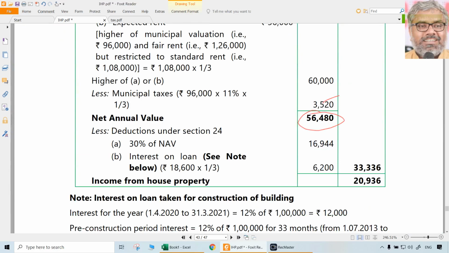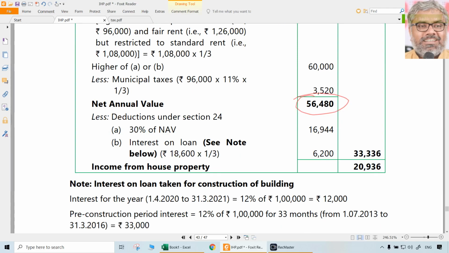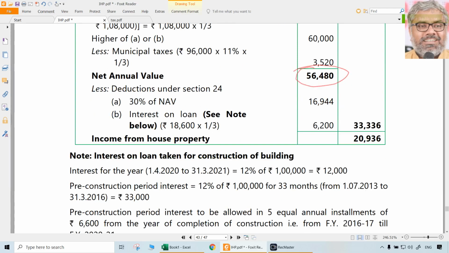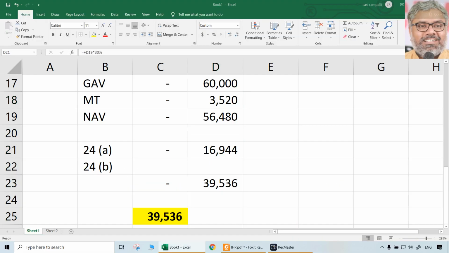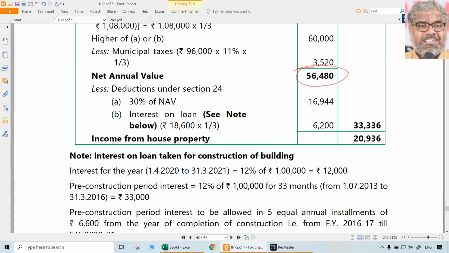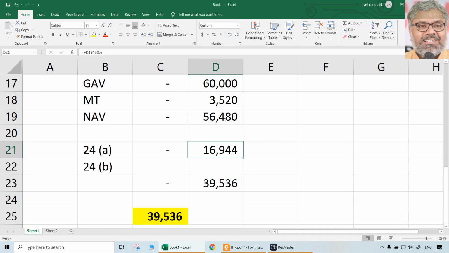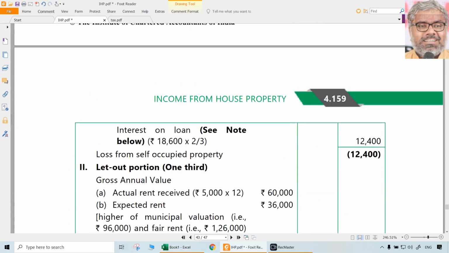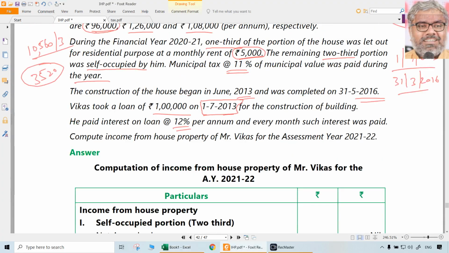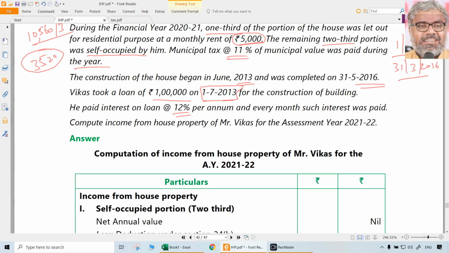So far it is just straightforward. Nothing special. Calculations are to be shown in the working notes, of course, or in the bracket also. For municipal taxes, you can show in the bracket. Then 30% is 16,944. This is also okay. So what is the only thing in this particular case? What is the only calculation that you have to do is interest on the borrowed capital. Interest on the borrowed capital to be calculated carefully in the working notes.